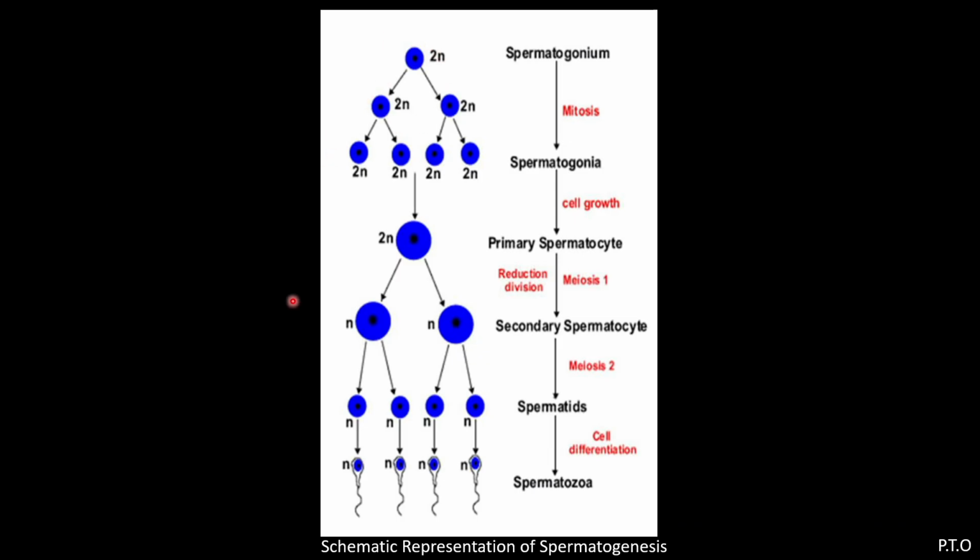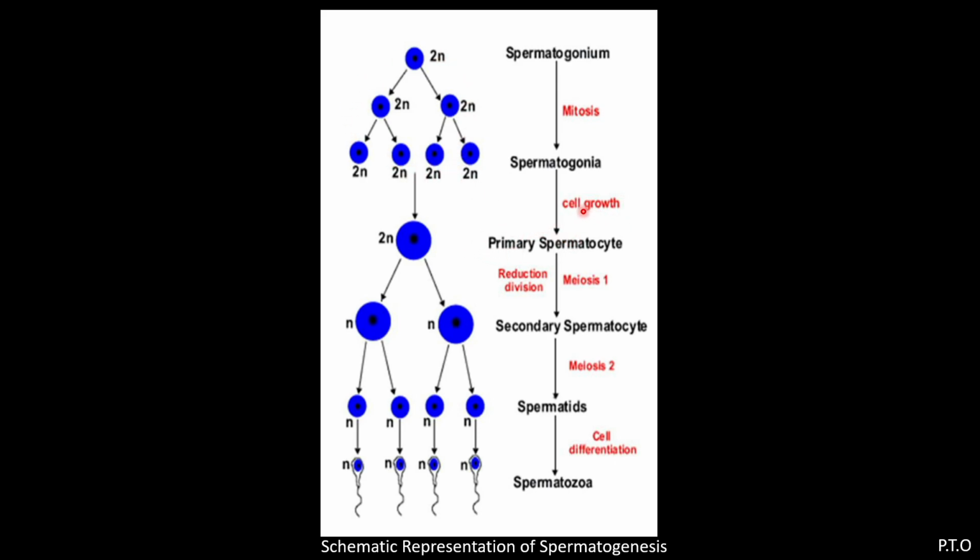Here you will also find the schematic representation, which is generally asked in the exam. Write the schematic representation of spermatogenesis. Here you have to show clearly, first, the multiplication phase. The spermatogonium undergoes mitosis and forms spermatogonia. The chromosome number is 2n, that is the diploid condition.